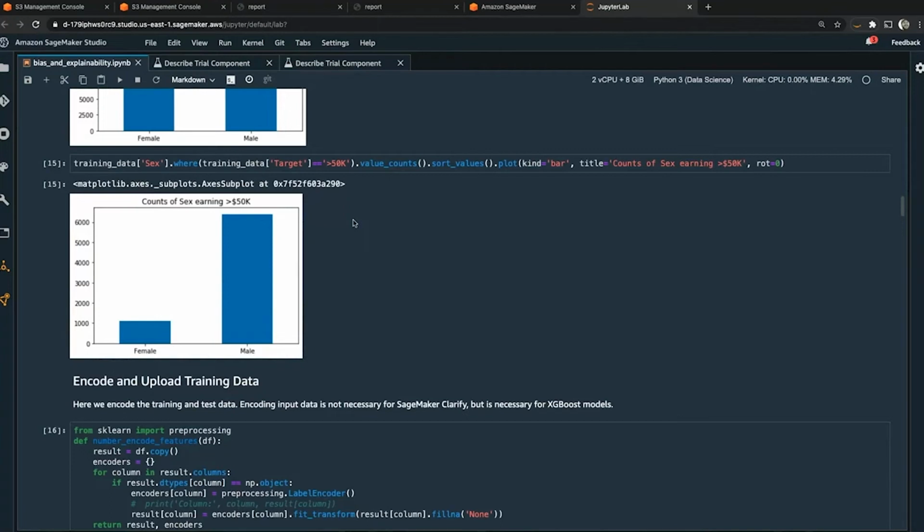Okay, so we haven't used SageMaker yet. We haven't used SageMaker Clarify to assess this model, but we're being good data scientists and taking a look at the data distribution prior to modeling.